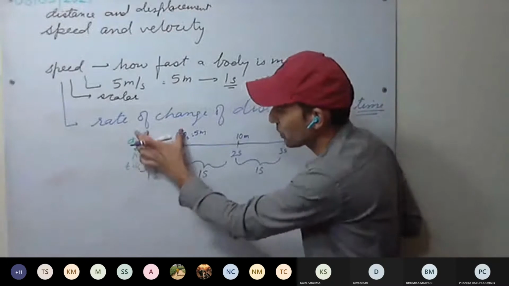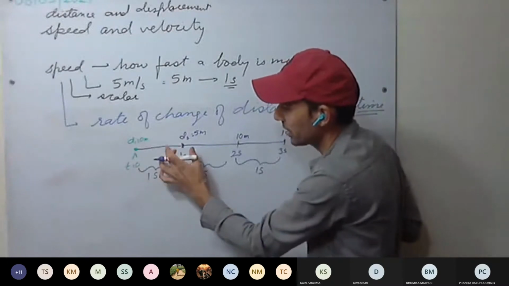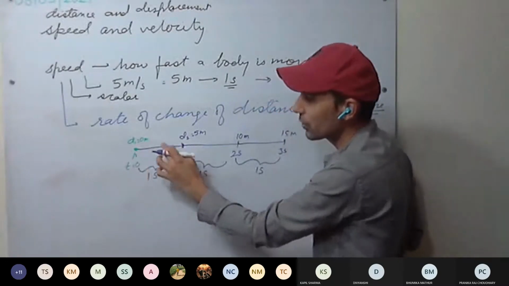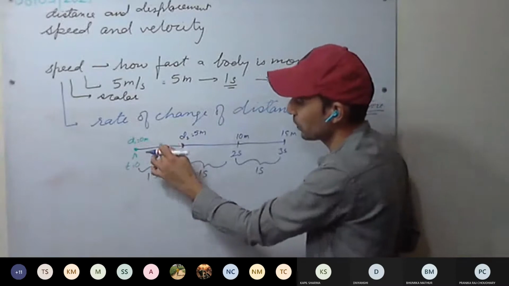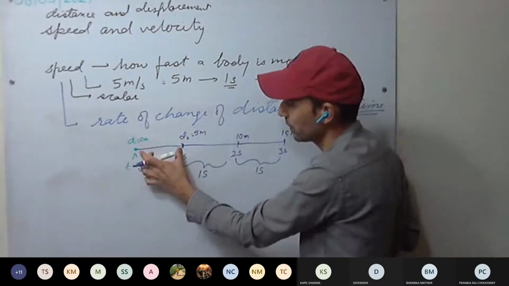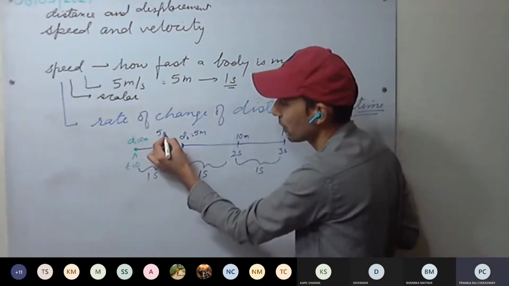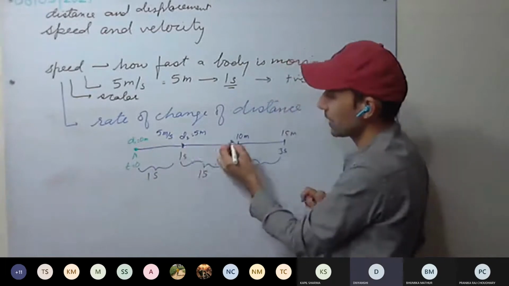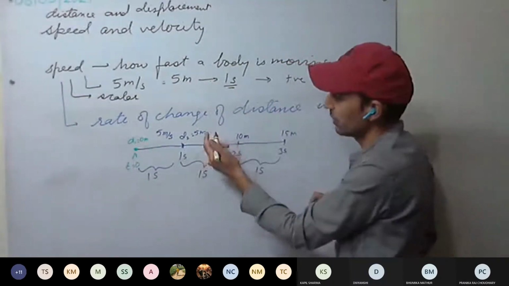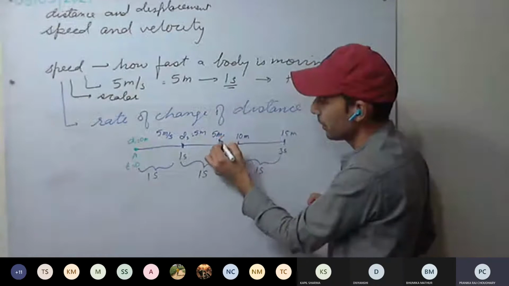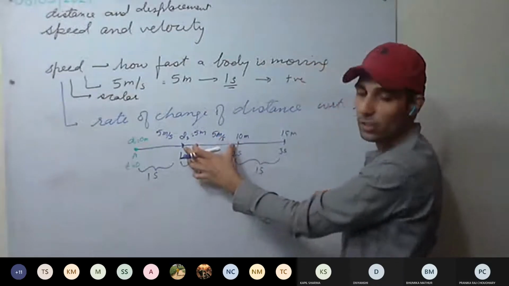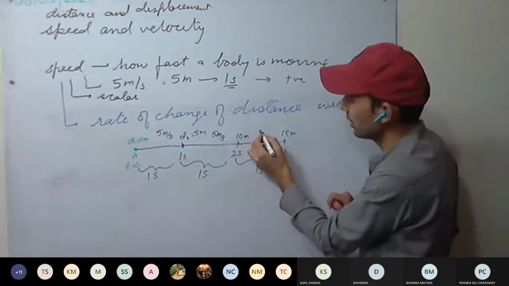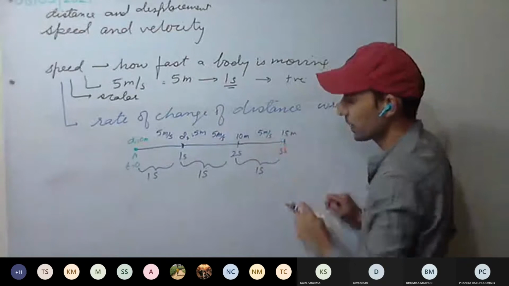So what has been the speed for this motion? How much distance has it moved? Distance has changed from 0 to 5 meter. What is the speed during this motion? It is 5 meter per second. Here as well, how much? 5 meter per second. So in 1 second, it has changed 5 meter. In this as well, 5 meter per second.